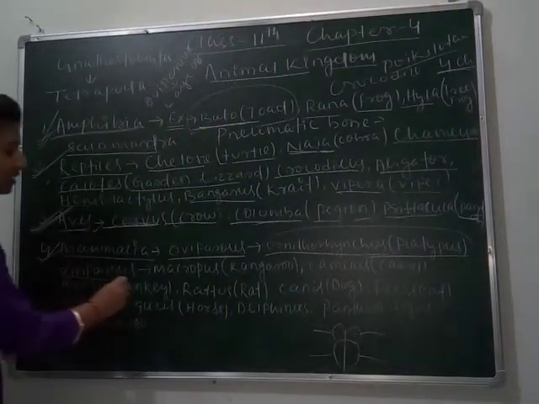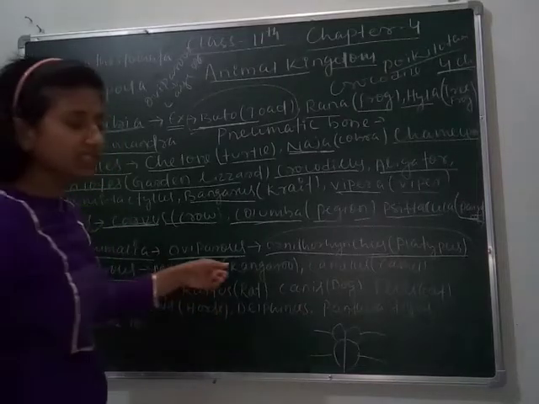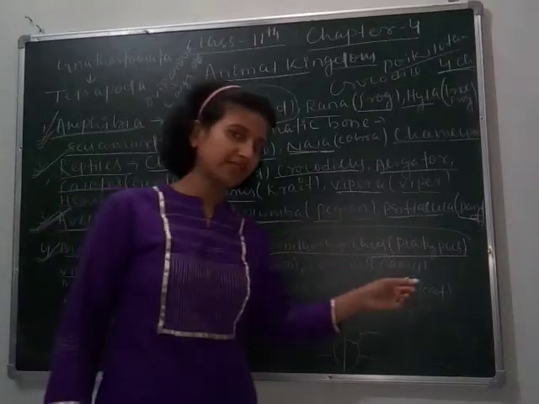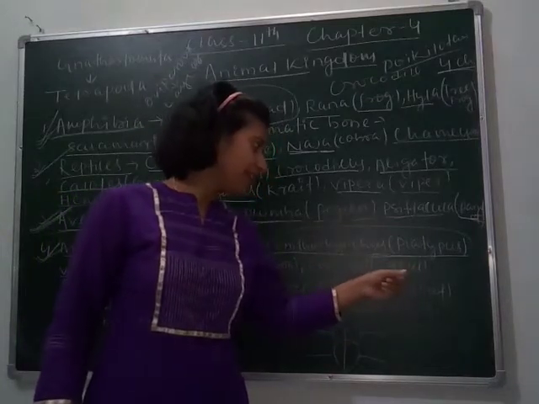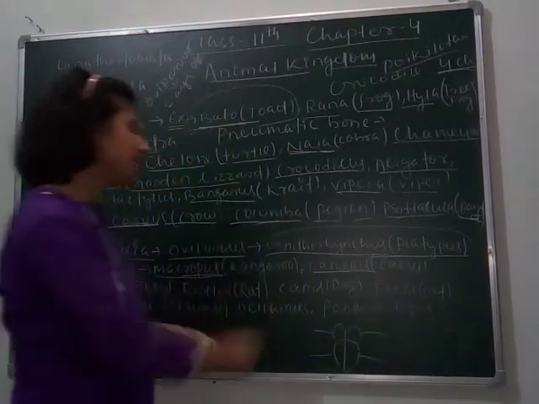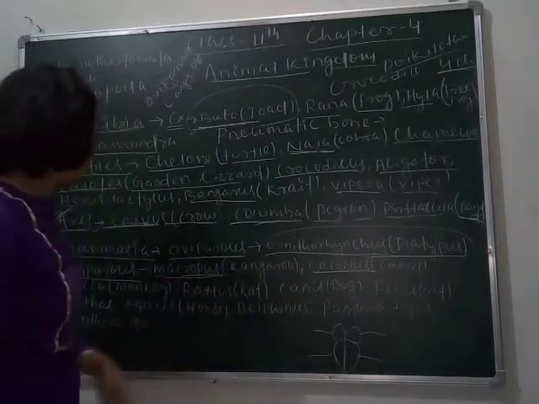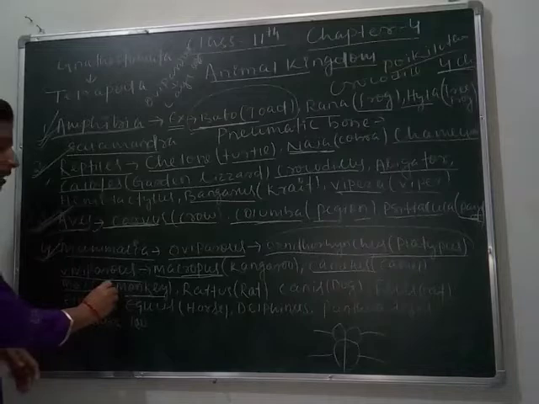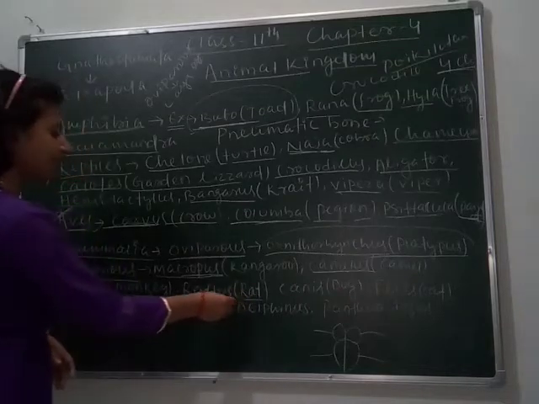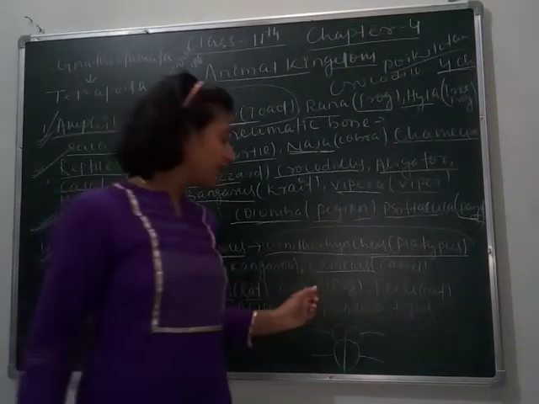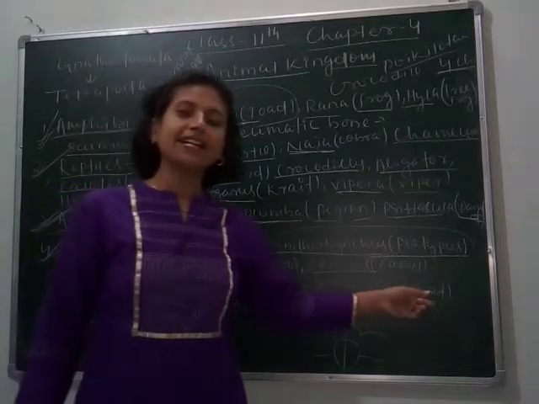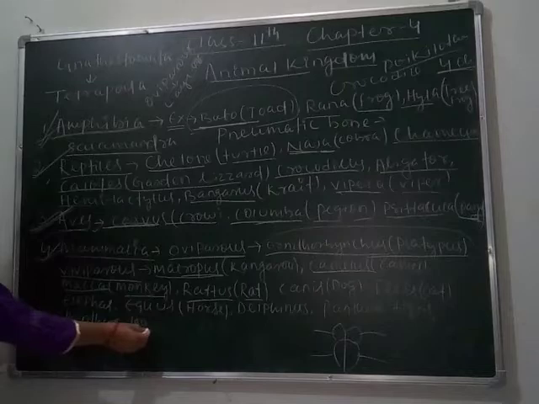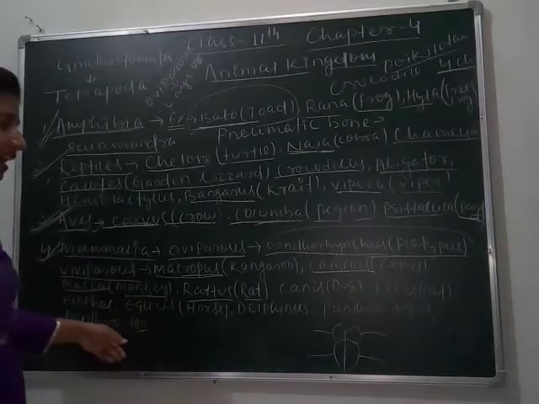Then viviparous ones are Macropus, which is kangaroo. Macropus is the biological name. Next, Camelus, that is camel. Biological name of camel is Camelus. You should have underlined it here. Then monkey. Monkey's biological name is Macaca. And rat's biological name is Rattus. Dog's biological name is Canis. Cat's biological name is Felis. Panthera leo is the biological name of lion.